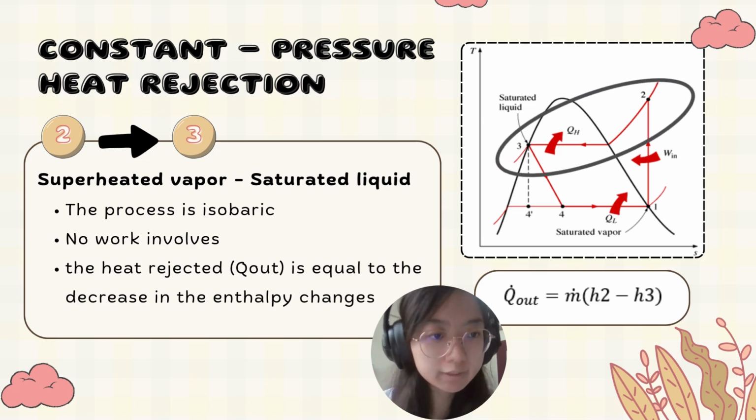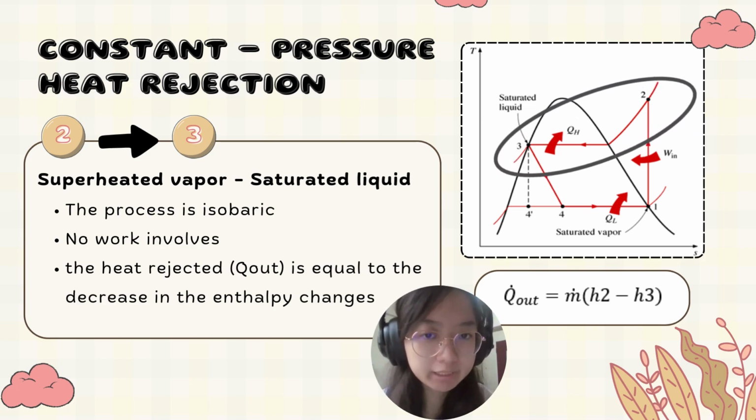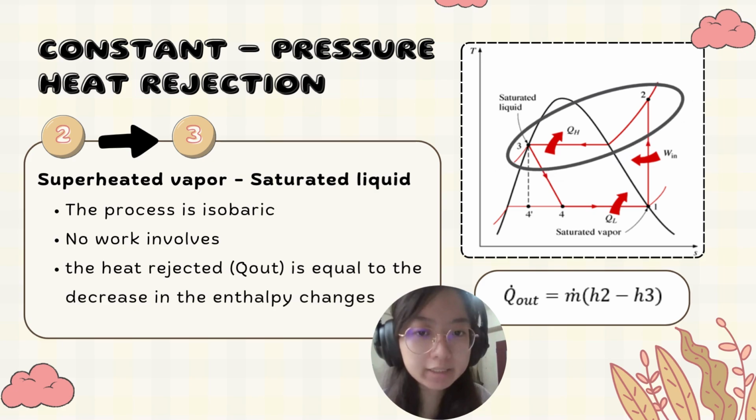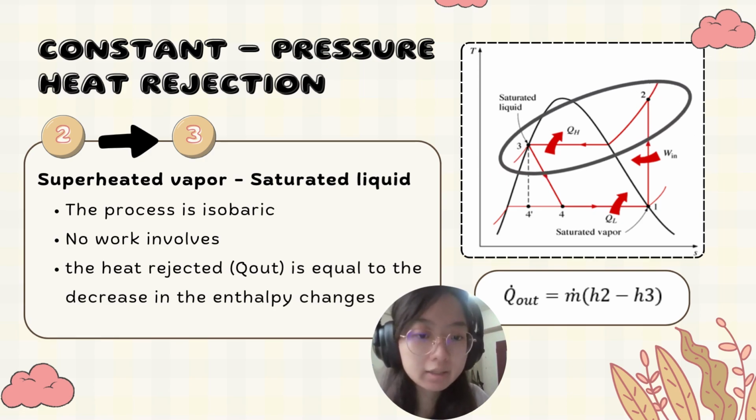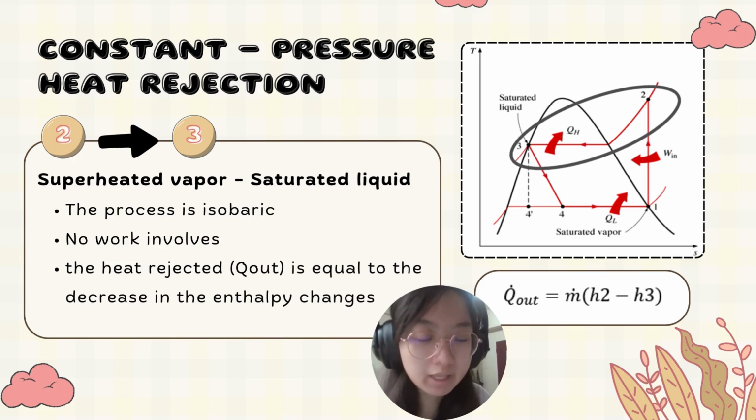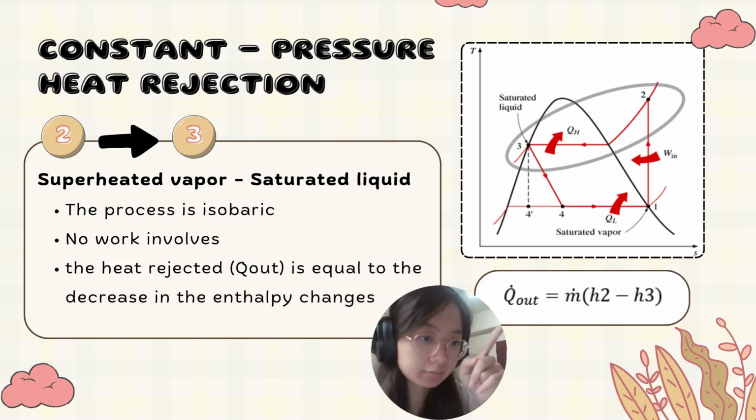The second process is the constant pressure heat rejection process. In this process, the refrigerant exits the compressor and enters the condenser. In the condenser, the refrigerant releases the heat to the surroundings. Since the process is isobaric and no work is done, the heat rejected is equal to the decrease in enthalpy, and the energy balance is expressed as here.